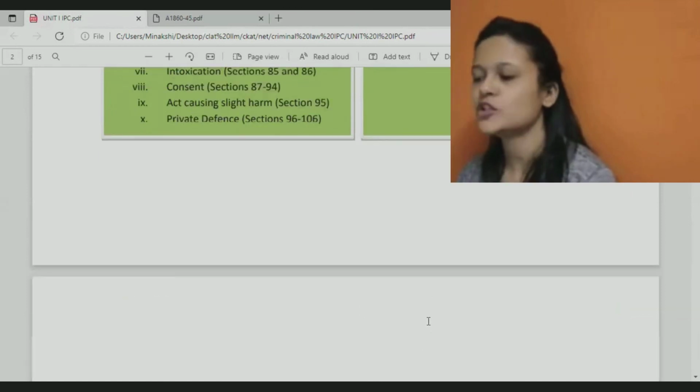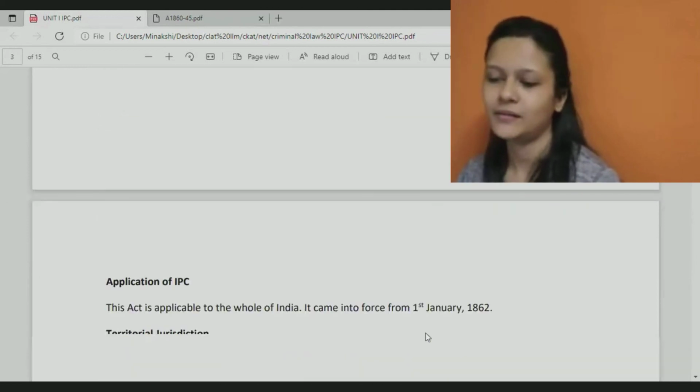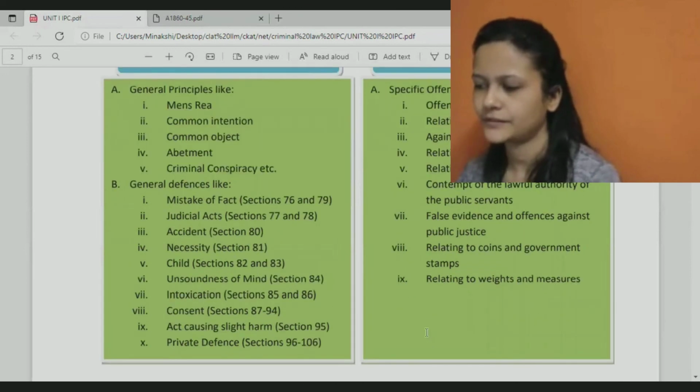Okay, and these are just a few examples. We have a long list of different categories of crimes that may be committed. Is this part clear? Yeah. Okay.